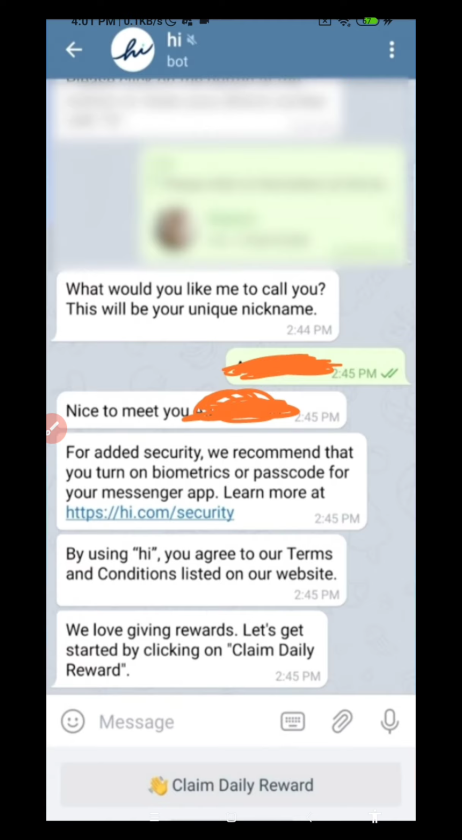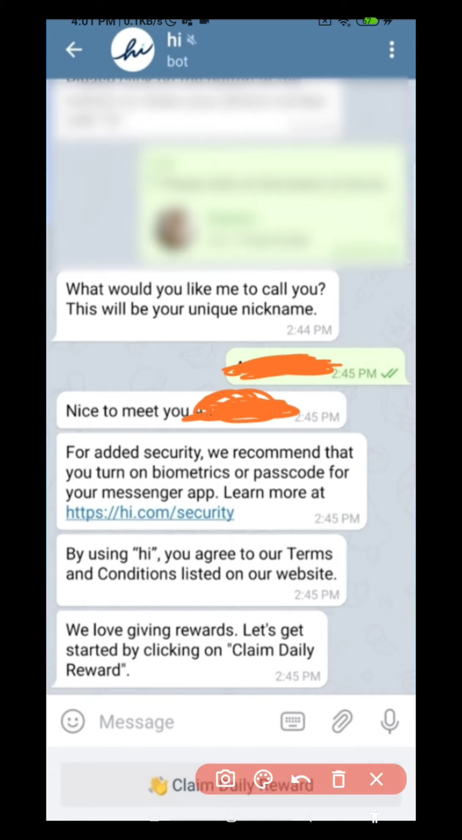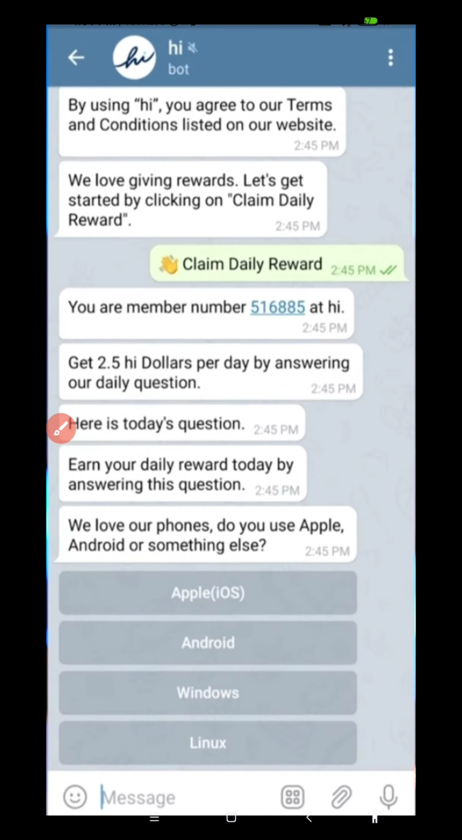After that you will get an interface like this. Then you should click on the claim daily reward. After that you will get 2.5 Hi dollars, guys. Every day you can claim 2.5 Hi dollars. This is constant for everybody, not only you, everybody can claim this, guys.